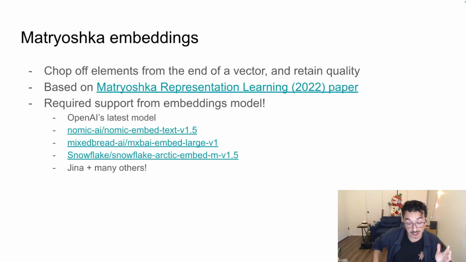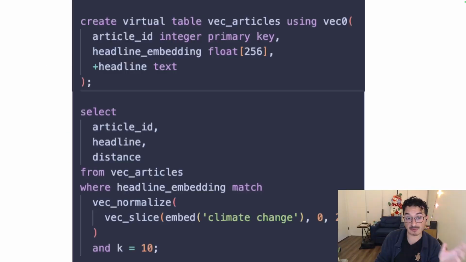But what Matryoshka embeddings do is that these embeddings models can be trained on a specific loss function that keeps the context in the first few elements. So now, if the embeddings model was trained on Matryoshka loss and you chop off the last half of the elements, instead of losing 50% quality, you could sometimes retain around 95% quality. It requires support in the embeddings model itself, but if it does, that is one other way to compress your vectors and use less space, and SQLite-vec does support it.